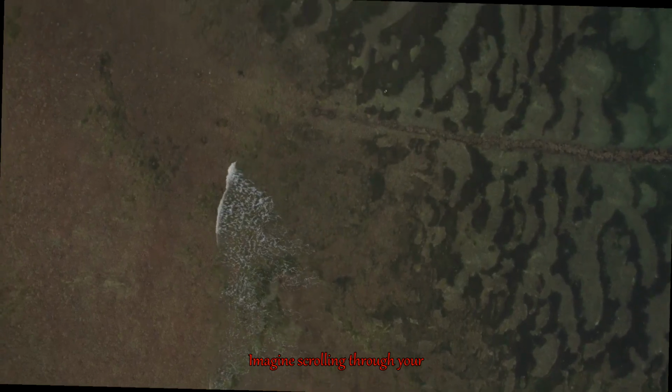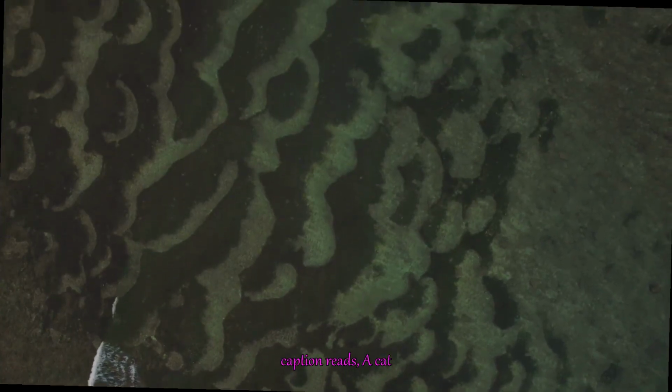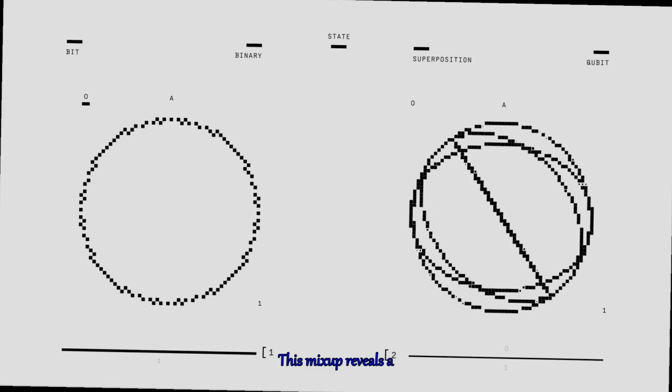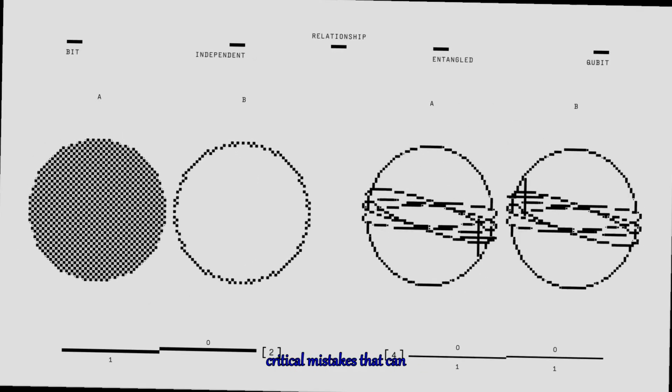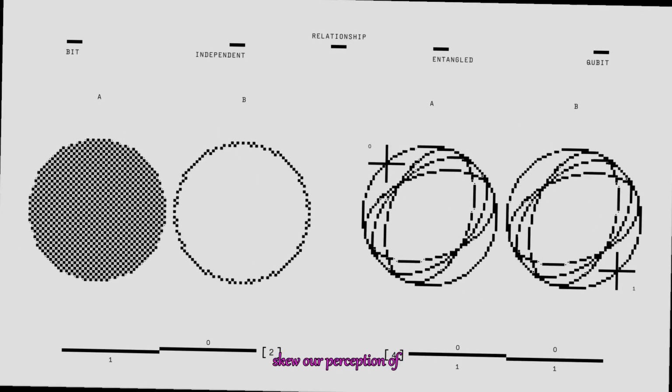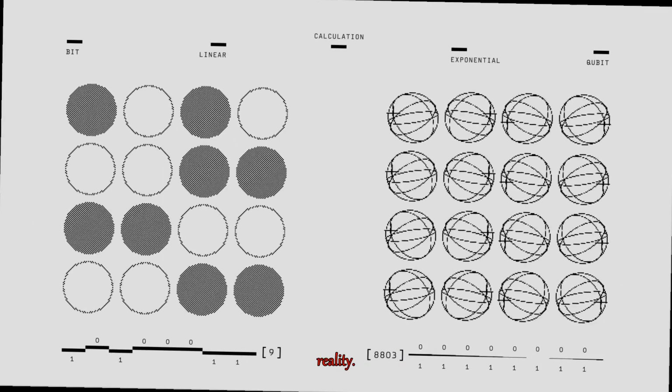Imagine scrolling through your social media feed and coming across a heartwarming image of a dog playing in the park, only to find the caption reads, "A cat enjoying a sunny day." Confusing, right? This mix-up reveals a much larger issue. Image captioning algorithms are making critical mistakes that can skew our perception of reality.